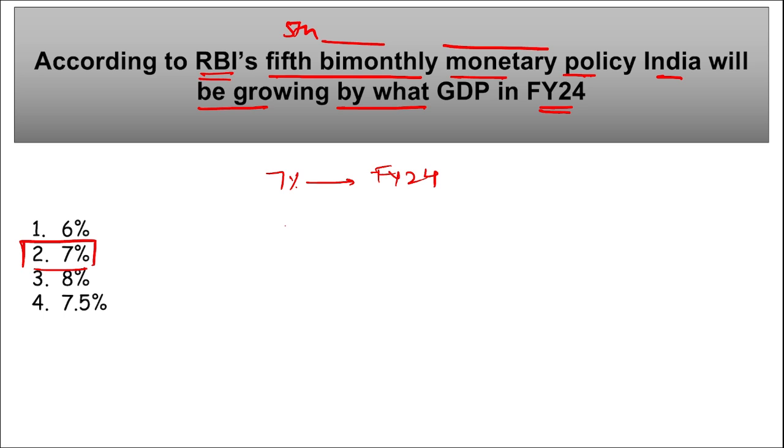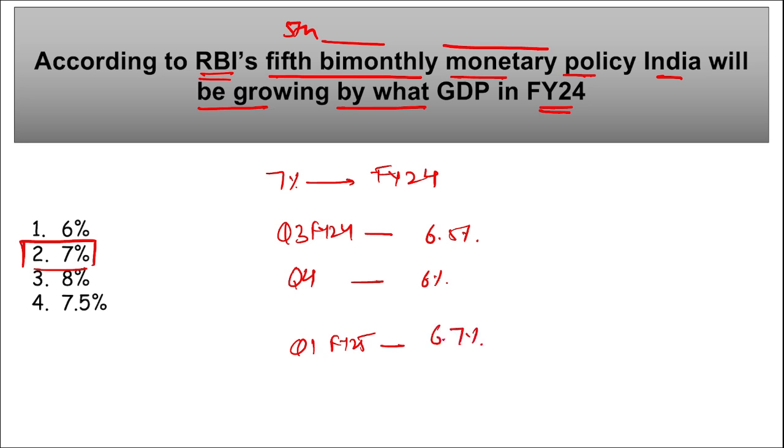In this also, if we look at quarter 3 of fiscal year 24, India was growing at 6.5%. At quarter 4, India will be growing by 6%, right? Then if we talk about quarter 1 of fiscal year 25, that is from April to June, the projected GDP is 6.75%.